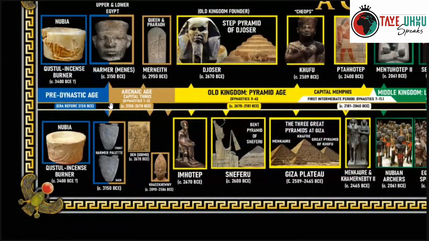This right here is called the archaic or early age. Or you'll hear it in scholarship, archaic or early age. That consists of Dynasty 1 and 2. The capital was Athenius, which is by Abydos. Okay, as you can see here.